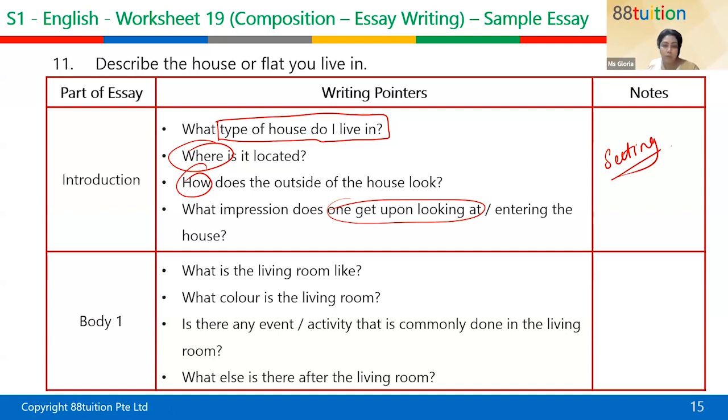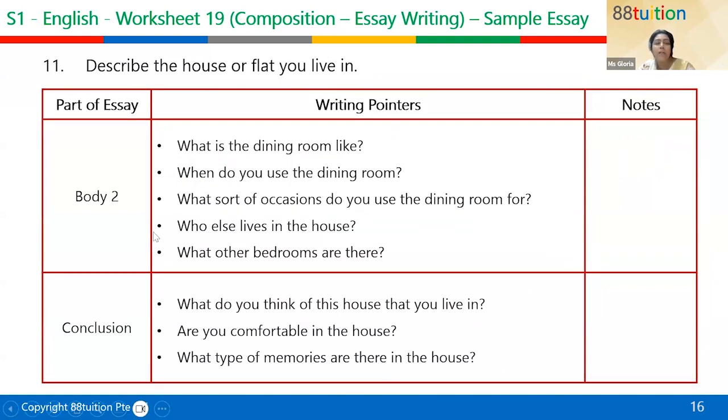What does the living room look like? What color is the living room? Is there any event that is commonly done there? When I say descriptive essay, I want you to use your 5 senses. What do you see? What do you smell? What do you hear? What do you feel? What do you touch? So you must be able to describe it in such a way that you are able to evoke all the feelings, okay?